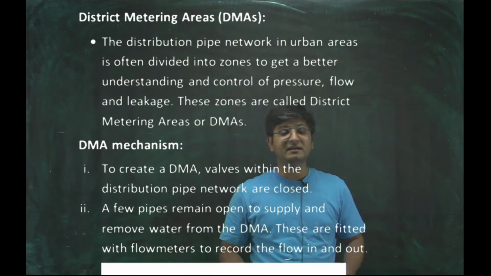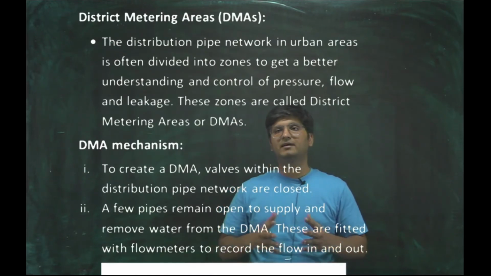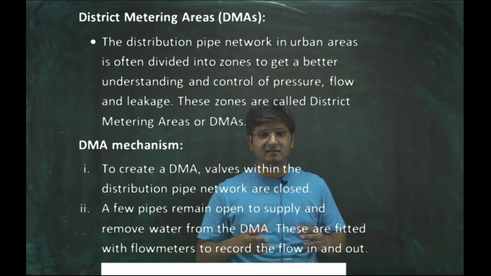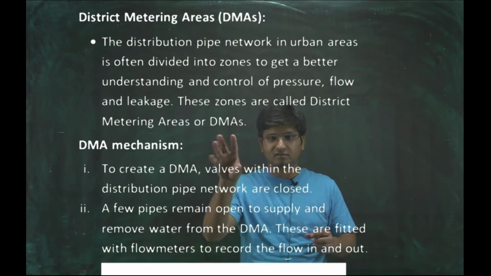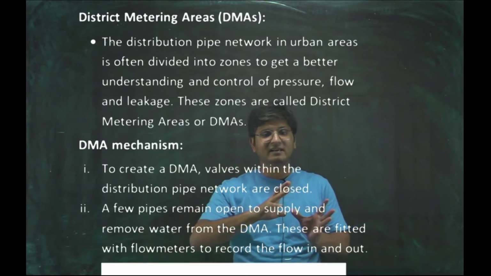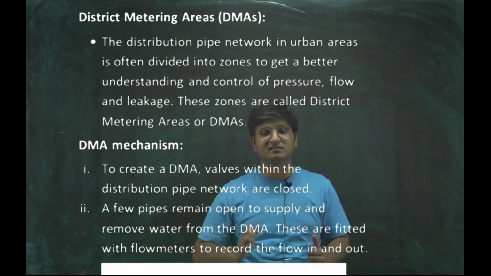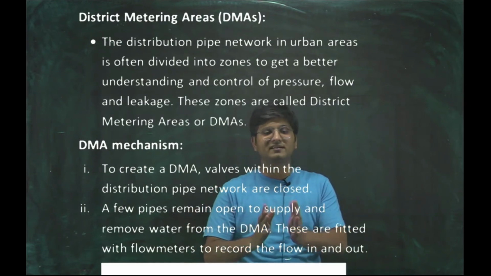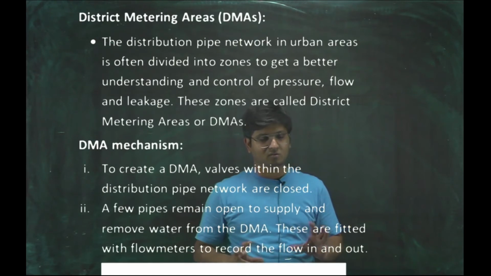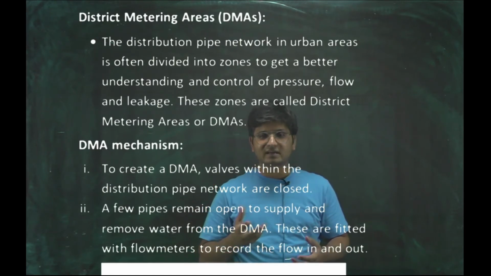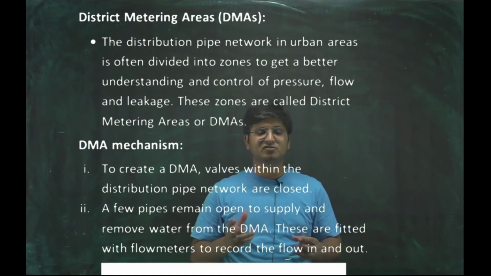So district metering areas: the distribution pipe network in the urban areas is divided into zones for better understanding and control of pressure, flow and leakages. These zones are called district metering areas or DMAs. So what is the mechanism? To create a DMA, valves within the distribution networks are closed.